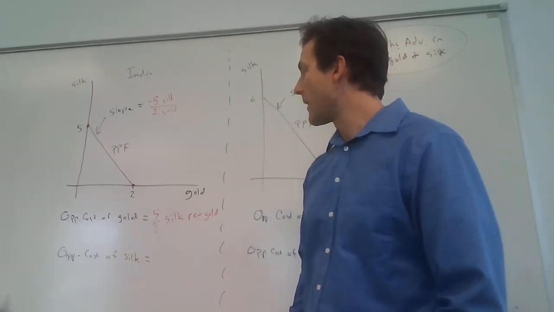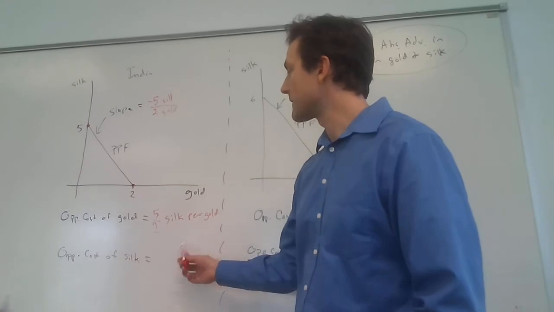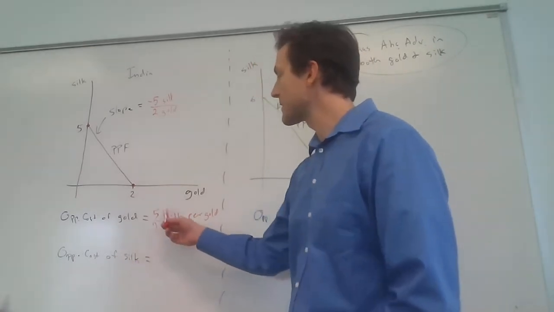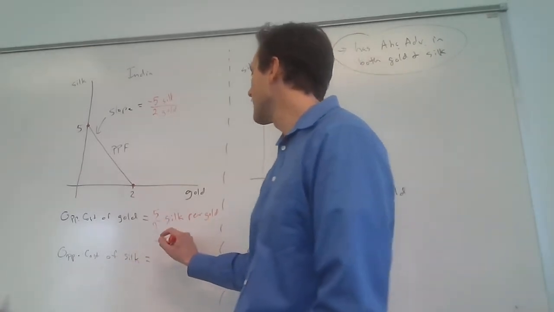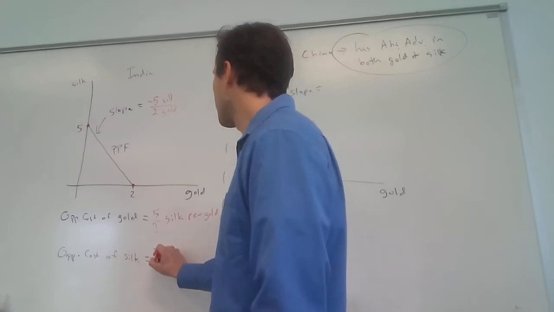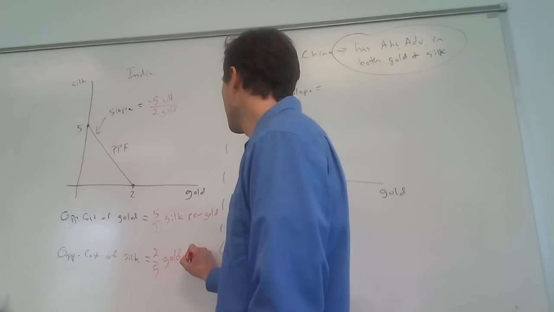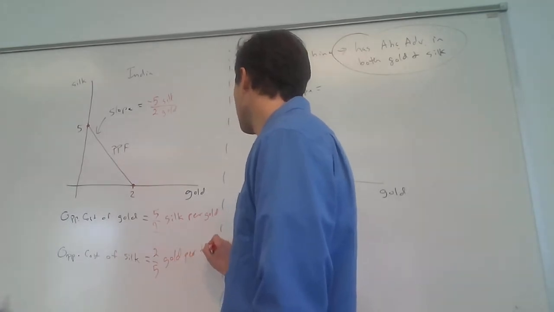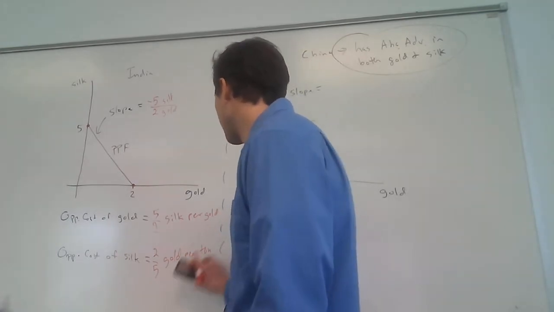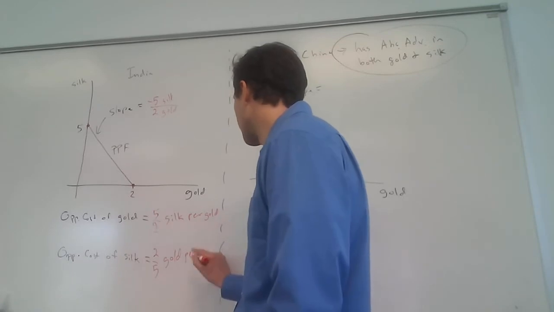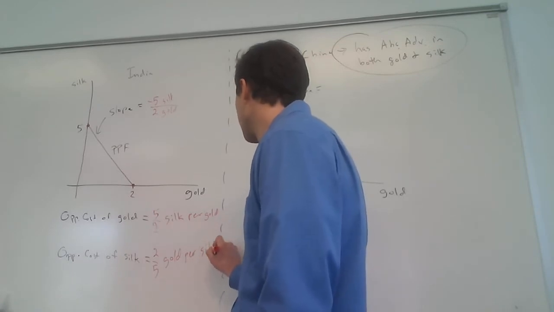From this, we can figure out that the opportunity cost of silk is just going to be the reciprocal, so 2/5 of a ton of gold per ton of silk. I'll just write per silk. We know that we're talking about tons, but we're just writing in shorthand.